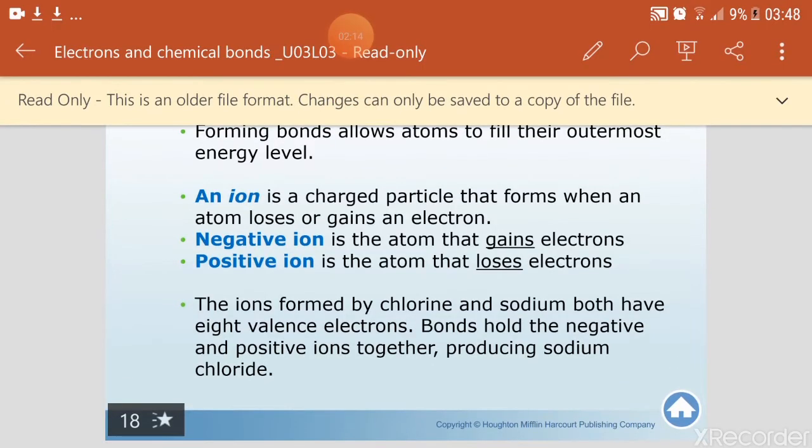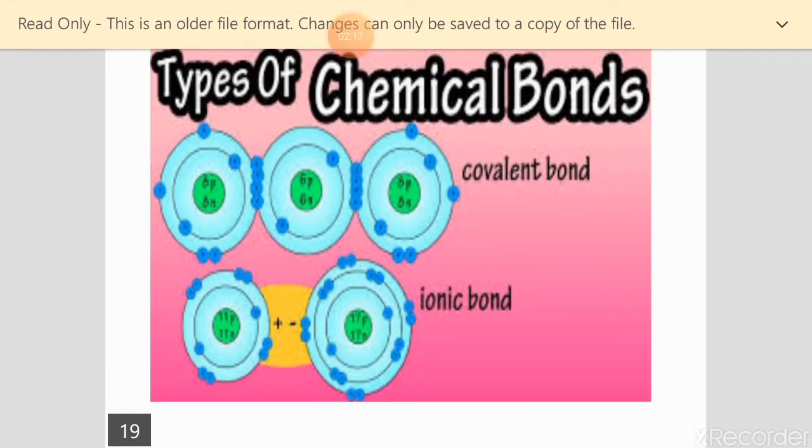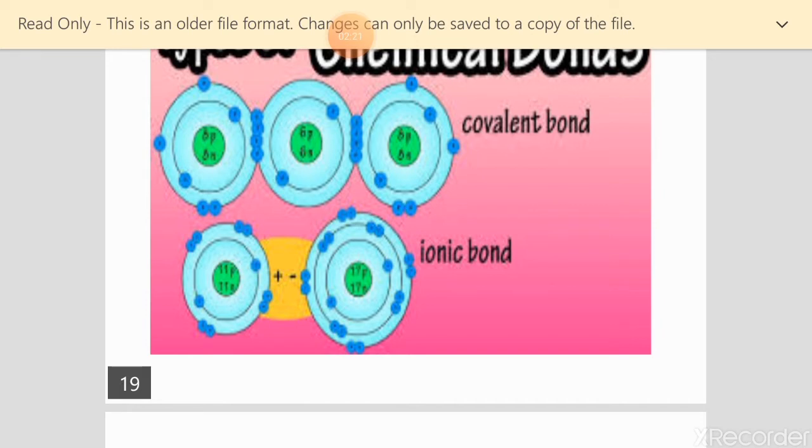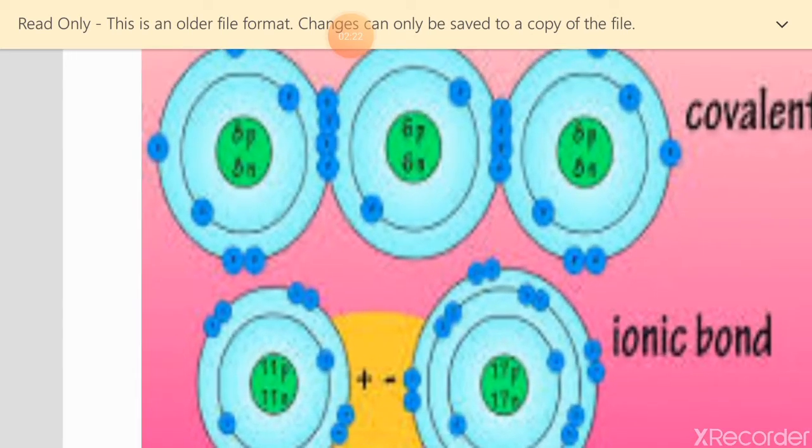Okay, and here we have this example that shows us the covalent bond. In the covalent bond, we are not going to talk about them now because they will be in the next lesson.